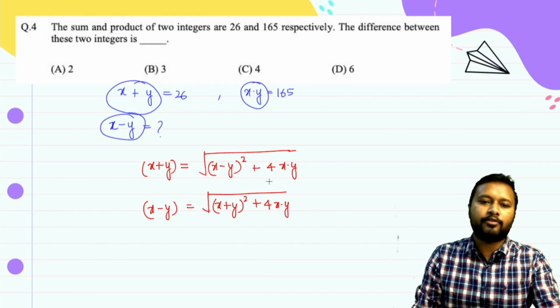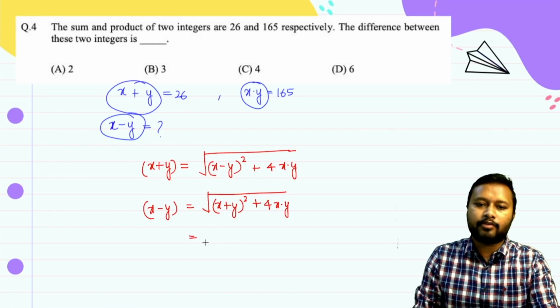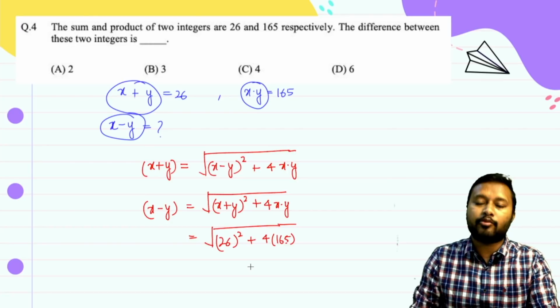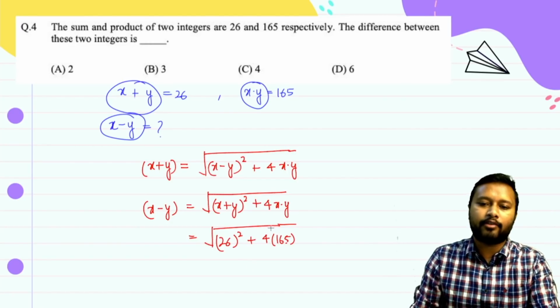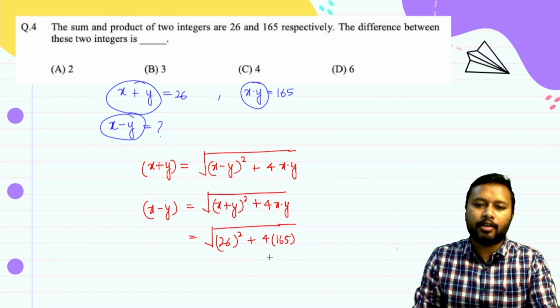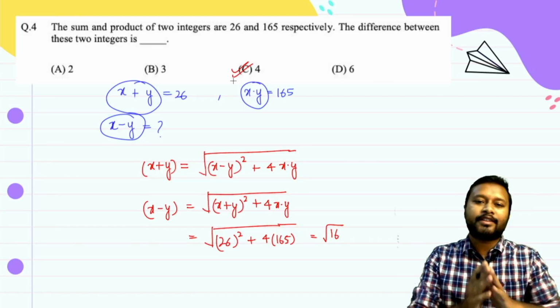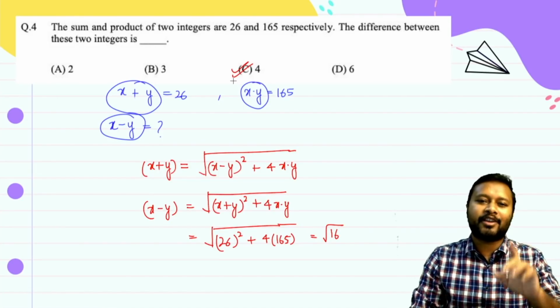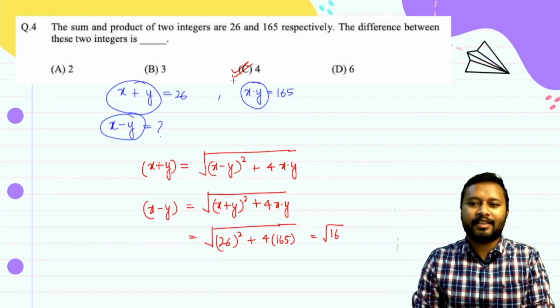Just substitute the values which you already know. So x plus y is 26, so under root of 26 square and plus 4 times 165. Now you have a calculator in the GATE exam, so you can use the calculator to solve it. You are going to get under root of 16, so the answer is going to be 4. This is how simply you can solve this type of question. Answer is option number C.